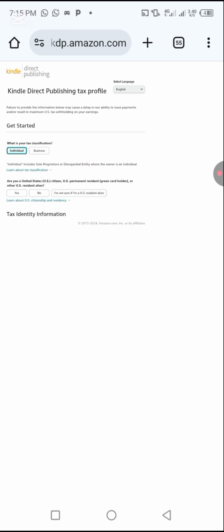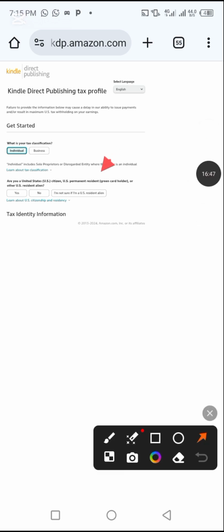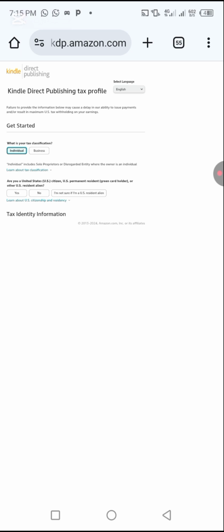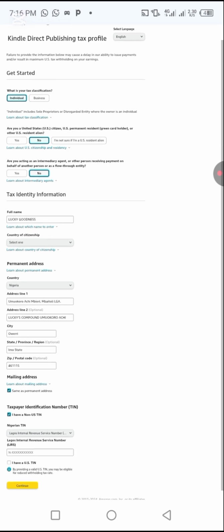Okay. They said, are you a United States citizen, US permanent resident, green card holder, or other US resident alien? Here it says I'm not sure if I'm a US resident alien. Here it says no. So we have to say no. Click no. The second one says, are you acting as an intermediary agent or other person receiving payments on behalf of another person or as a flow-through entity? Say no.